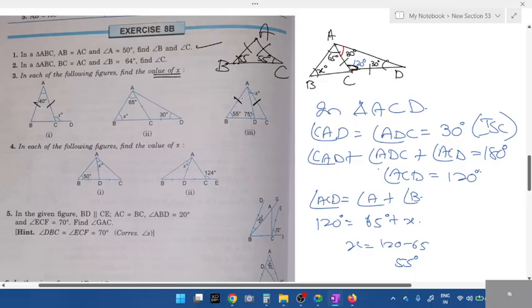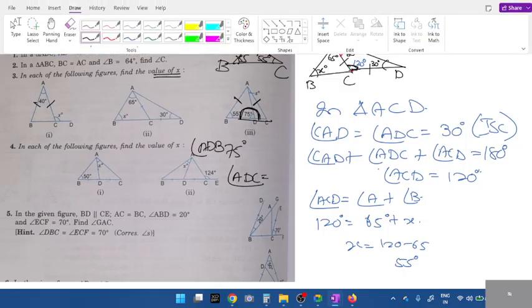Based on that we need to find angle A. Interior, exterior. Then you can use even the straight line concept. The straight line is at angle D, students. Look at this part. If angle ADB is 75, the other part, exterior angle ADC, will be 180 minus 75. That is how you enter the second triangle.